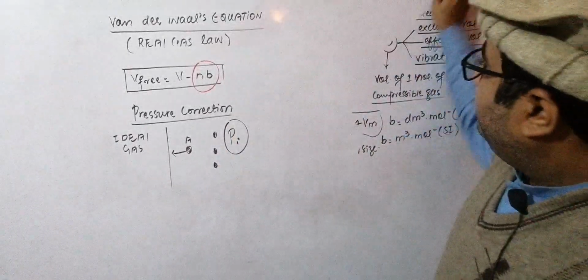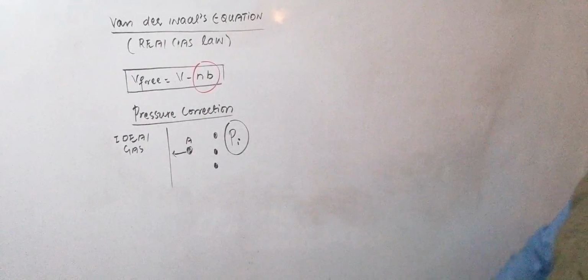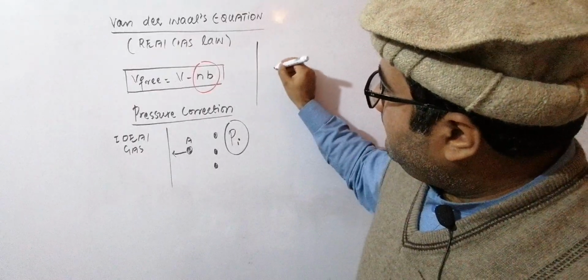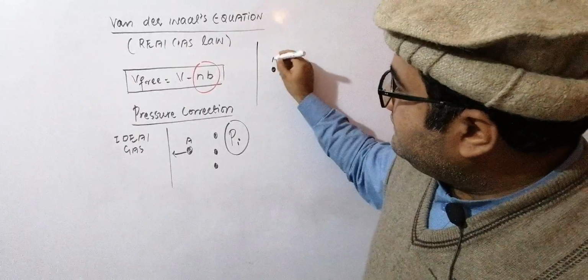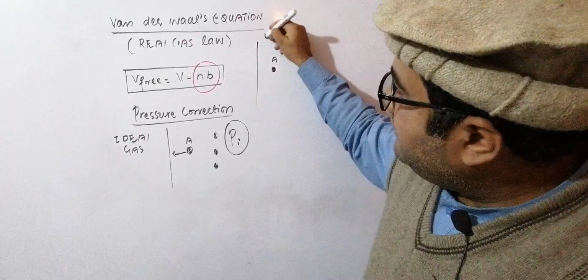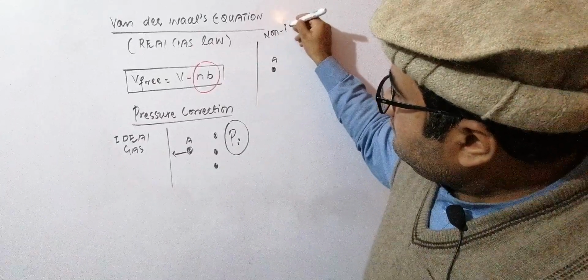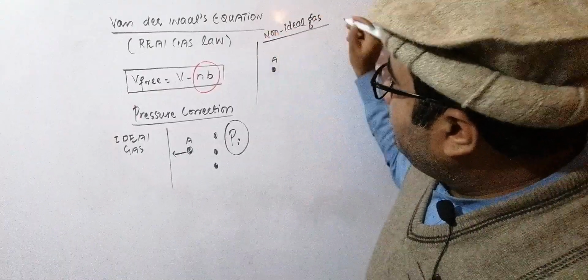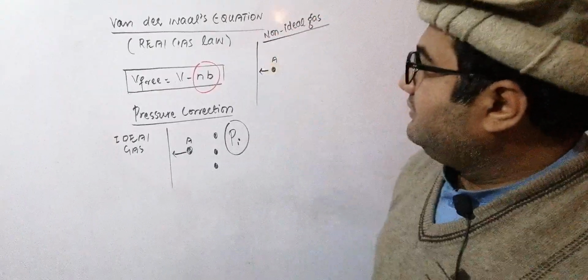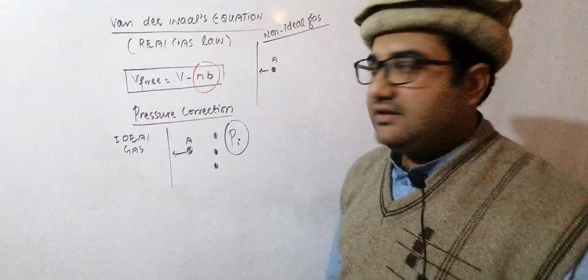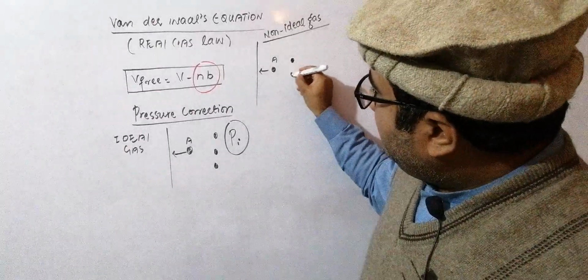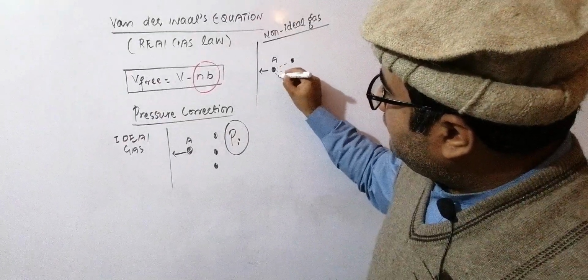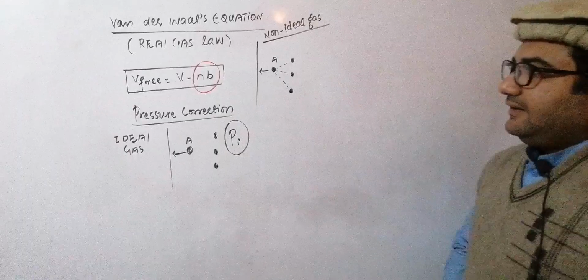But in case of a real gas or a non-ideal gas, we will have to consider the intermolecular forces. Now I am discussing the case of the non-ideal or real gas. This A molecule wants to collide with the wall of the container, but it will be bonded to some other molecules through certain intermolecular forces.